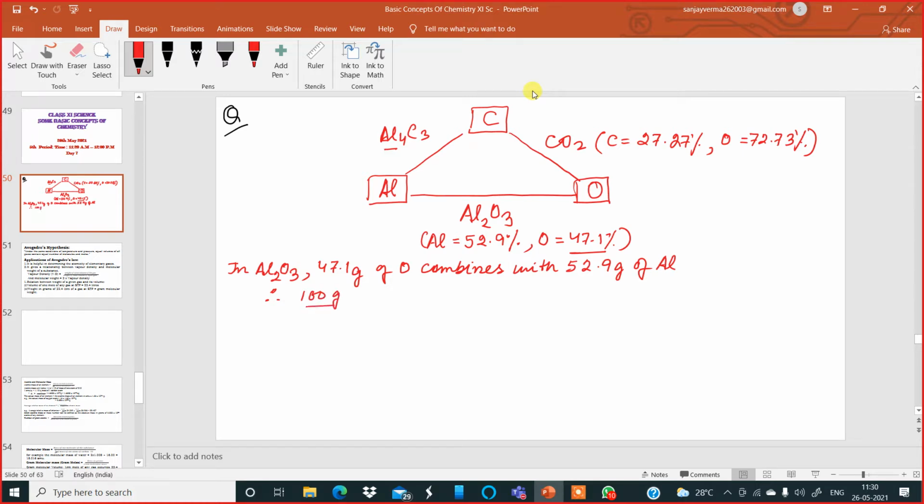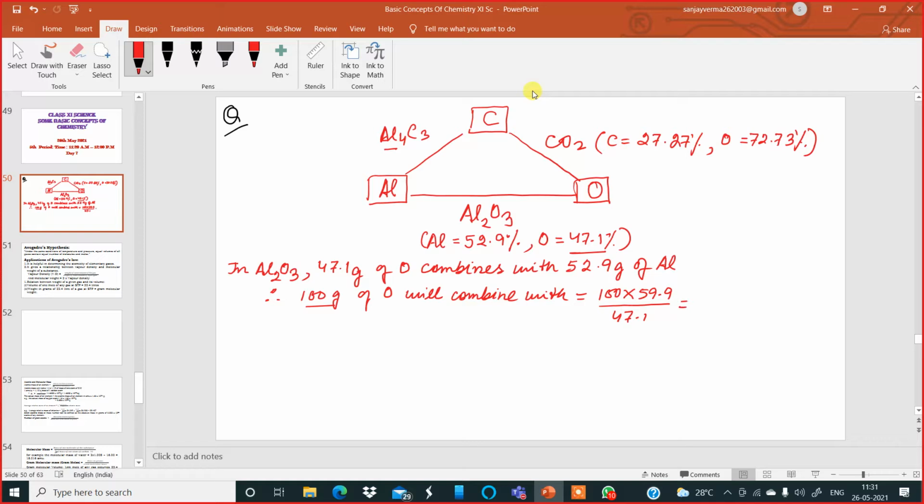So I'll write down, therefore, 100 grams of oxygen will combine with 100 into 52.9. I am using the unitary method, divided by 47.1.